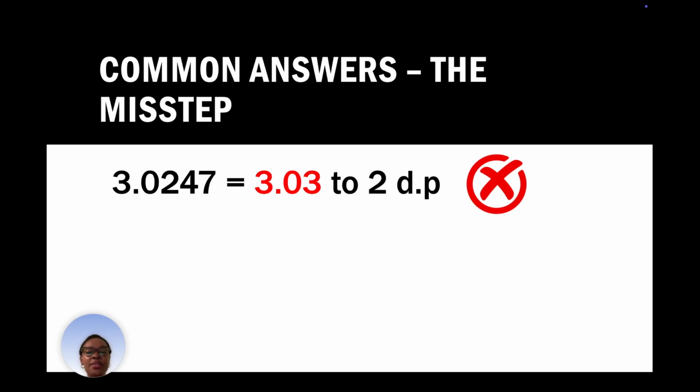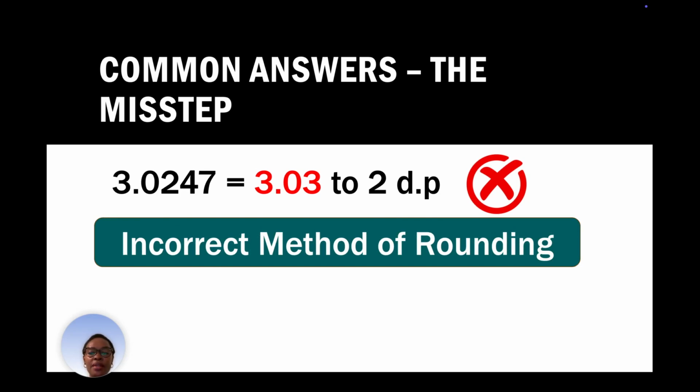However, the student failed to use the right method to round the number. All right, the student failed to use the right method of rounding. Let's look at what he has done. 3.0247, the student identified the digit 2 to be the round off digit.